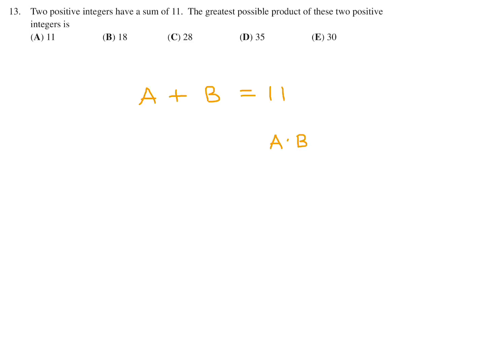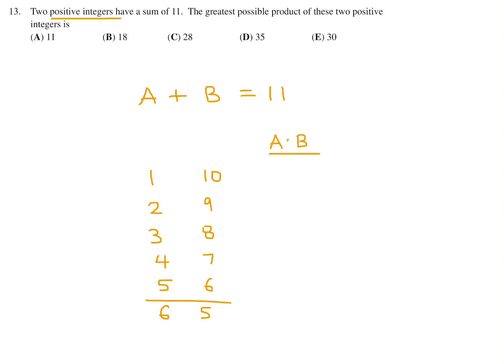Okay, no problem. Let's just use inspection to figure out what possibilities we have. Remember, these are positive integers. So for A, the smallest one would be 1, and therefore B must be 10. And then we can also have 2, 9, 3, 8, 4, 7, 5, 6, and so on. And once you get to like 6, 5, the product will be exactly the same. So we don't need to go into that range.